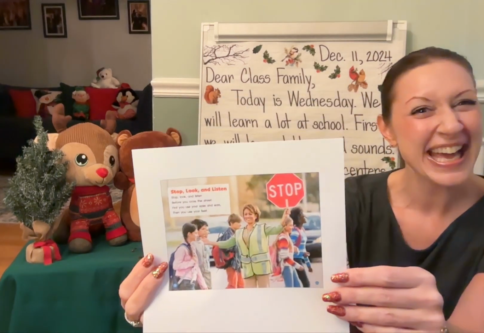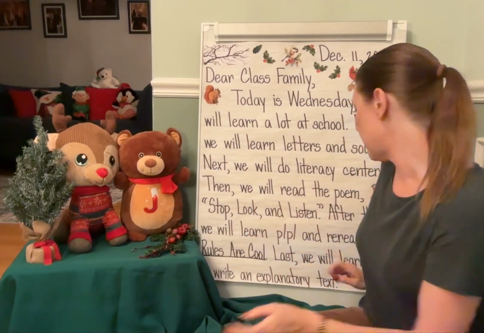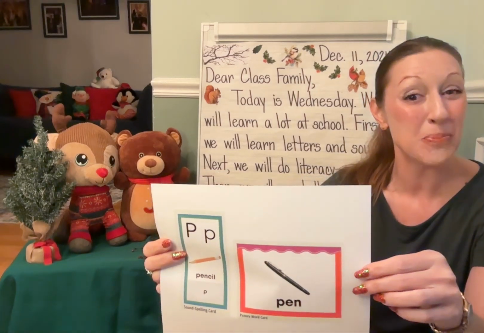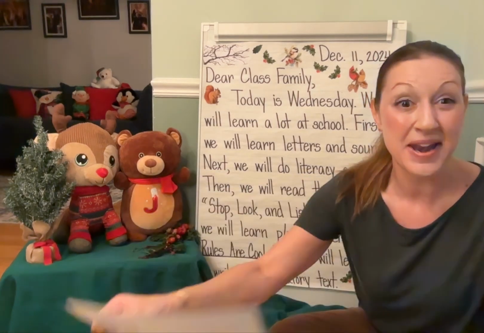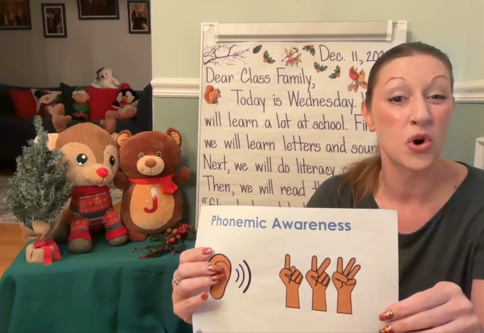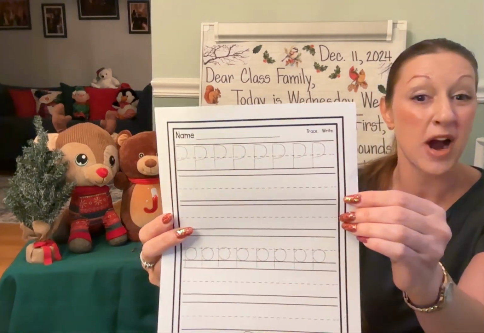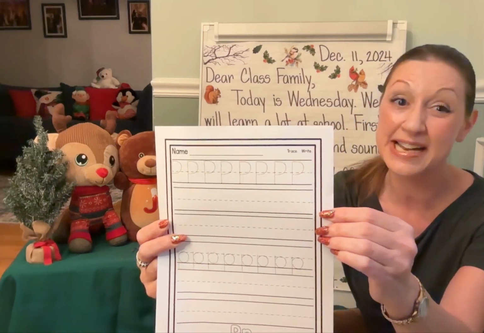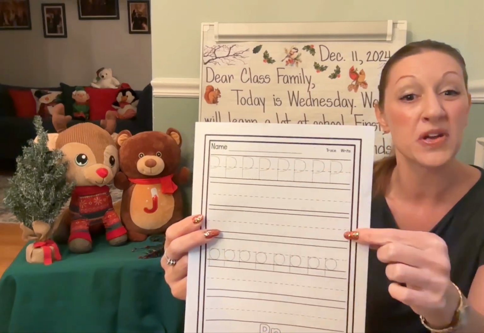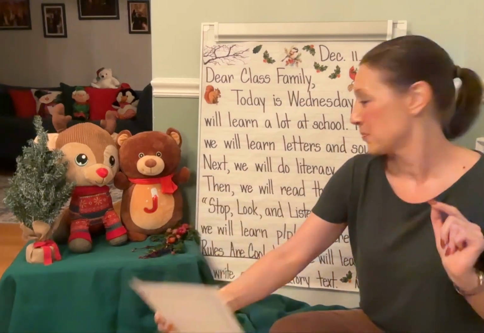Stop, look, and listen. Okay, and after that we will learn the letter P and reread Rules Are Cool. We'll learn the letter P like peep, pencil, and pen. We'll be doing phonemic awareness, tapping that beginning, middle, and ending sound and saying that whole word. We'll have words that start with the letter P and words that end with P. We'll use the 5 pre-writing strokes when we're making uppercase and lowercase P to practice as we trace the dotted line ones and then write uppercase letters and then lowercase letters below to practice P.